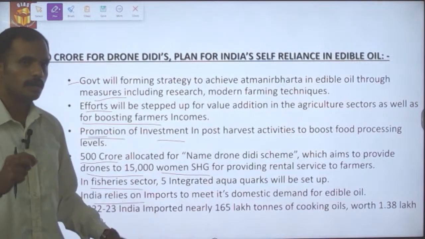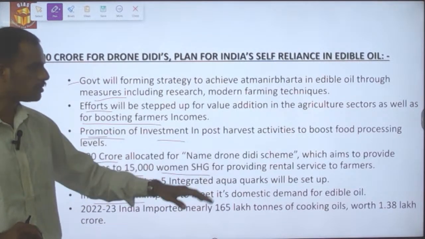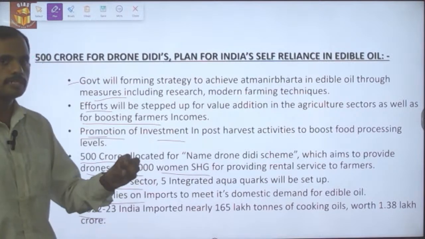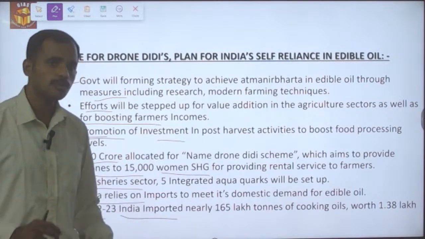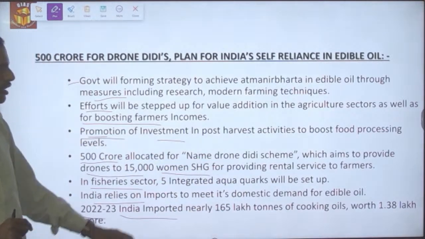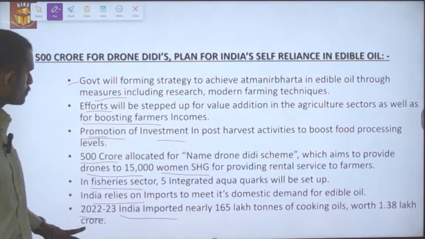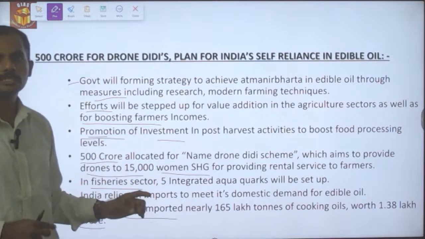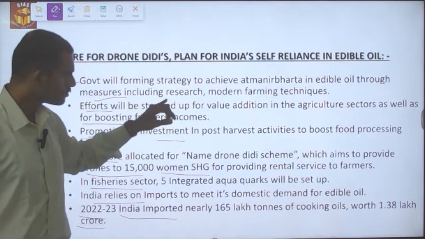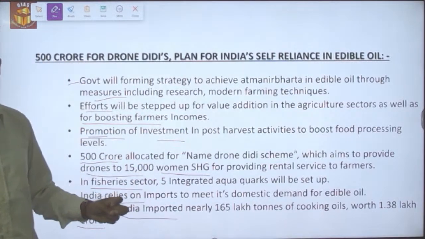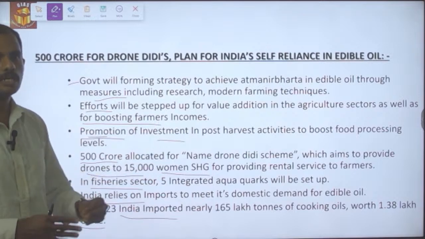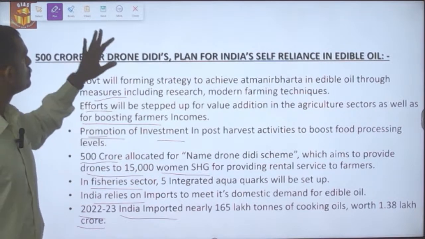India relies mostly on imports for its domestic edible oil needs. For example, during the 22-23 year, India imported nearly 165 lakh tons of cooking oil, worth 1.38 lakh crore. So in order to overcome this import dependency on edible oil, the research on farming techniques as well as the post-harvest investment will be stepped up, which in turn will lead to increased domestic production of edible oil.